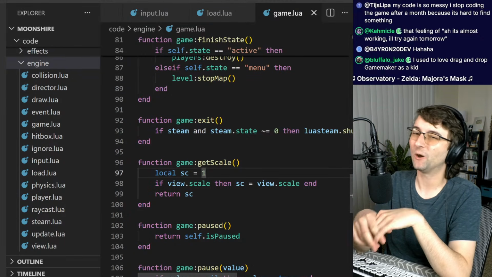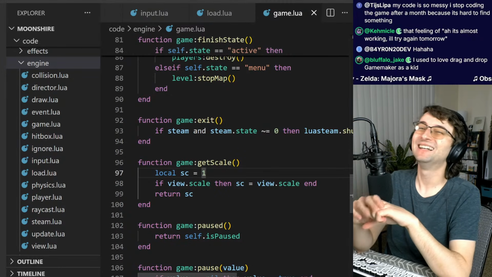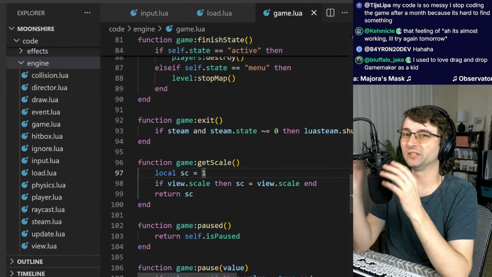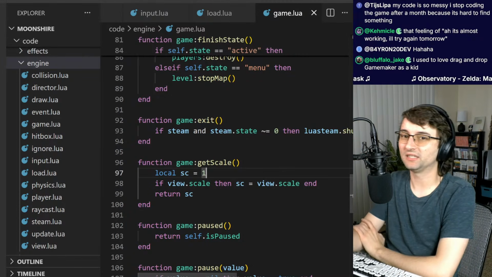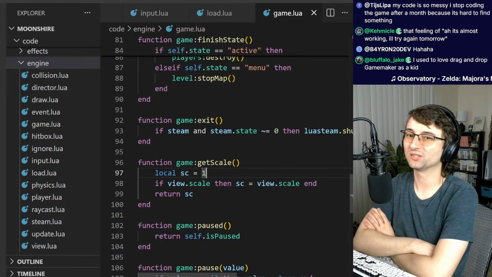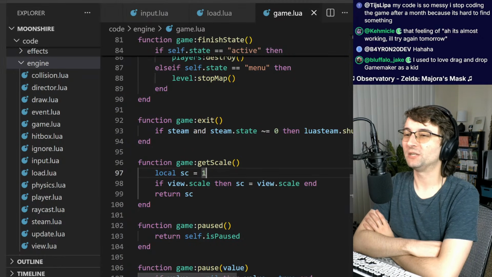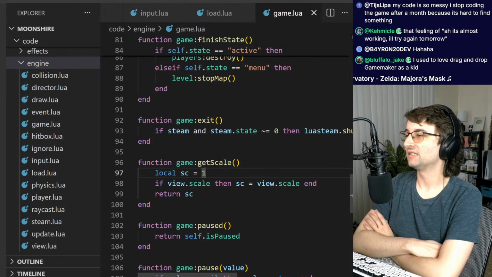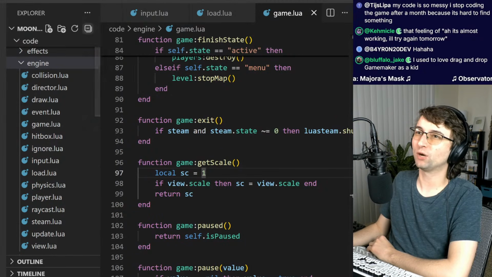You never really know. That feeling of, it's almost working, I'll try again tomorrow. I totally know that feeling. I mostly use Love2D, Monogame, Relive. There's lots of different engines to choose from. My code is so messy, I stopped coding the game after a month because it's so hard to find something. Yeah, that's a skill that you build up over time. That's a skill that you learn, how to navigate this large project structure.